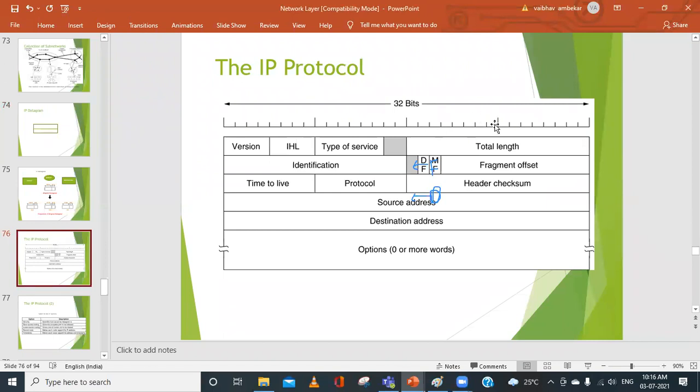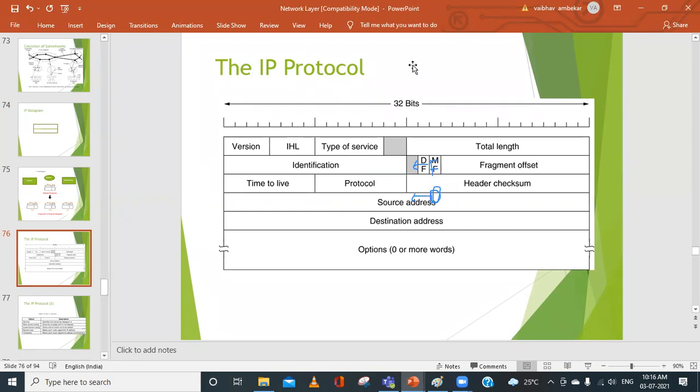Here you can observe that the width of the header is 32 bits. And how many rows do we have? Yesterday we discussed this. Here 1, 2, 3, 4, and 5. So if you consider 32 bits into 5 rows, what will be the fixed size?